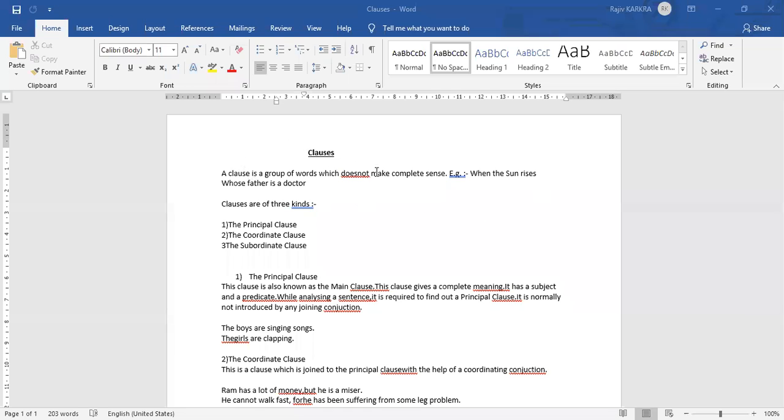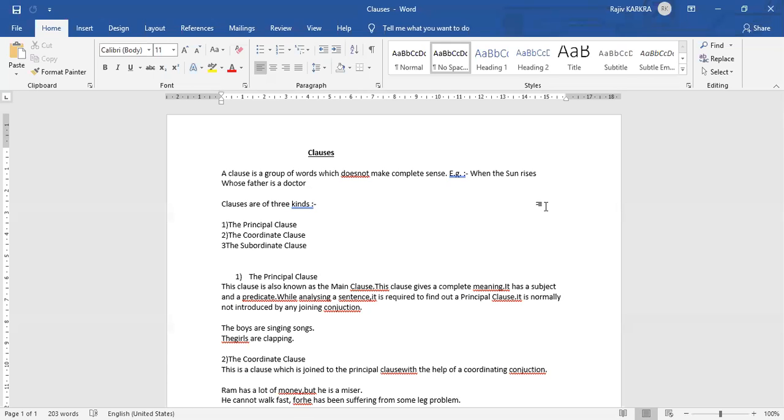So guys, what do we mean by the word clause? A clause can be described as a group of words which does not make complete sense in itself. For example, "when the sun rises" is a clause. "Whose father is a doctor." Though it is a complete group of words, it does not make complete sense on its own. This is a clause, right? So a clause can be described as a group of words that does not make a complete sentence.